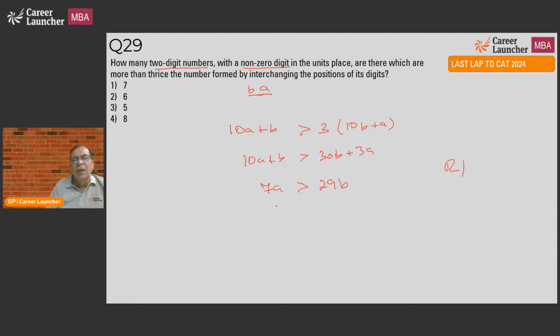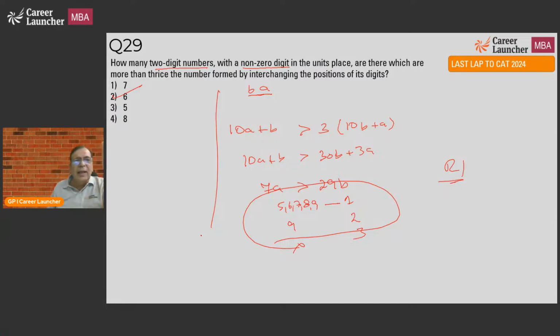Round one question. So what is the minimum value of b? b is 1, a can be 5, 6, 7, 8, 9. If b is 2, 29 into 2 is 58, 7 into 9 is 63, 7 into 8 is 56, 7 into 7 is 49. B equal to 3, nothing possible. So these are the cases: 1, 2, 3, 4, 5, 6. Correct answer, mark karo na, aage chalte hain. सीधा साधा, ये तो simple question. Again, to me, these are those mechanical questions where the rule is given, you just need to follow the process and get the answer from there. No external knowledge by and large is required in these questions.